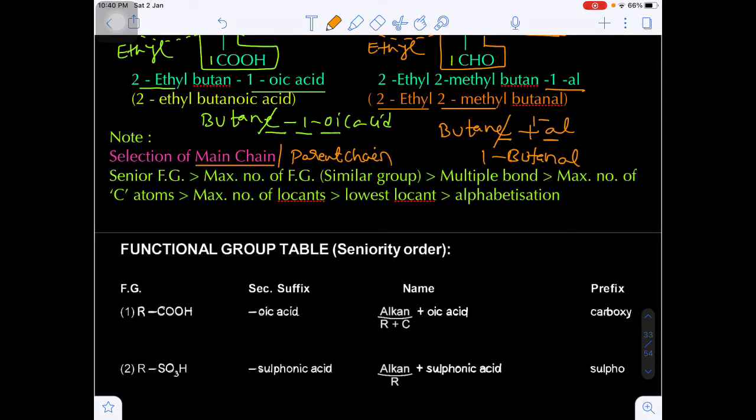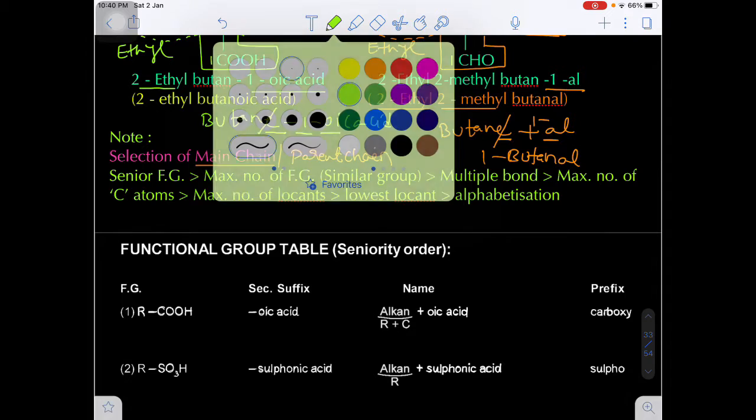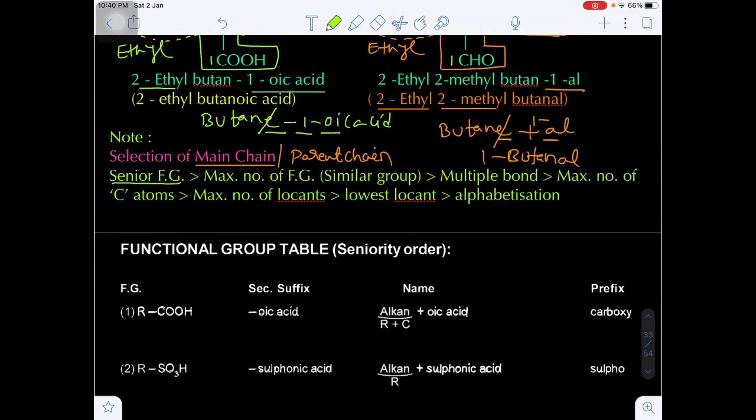The first preference will be given to the senior functional group. Suppose more than one functional group is present, then which functional group will be taken as the principal functional group? In the previous class I explained the functional groups and their seniority. Next, the maximum number of functional groups, that should be similar groups.